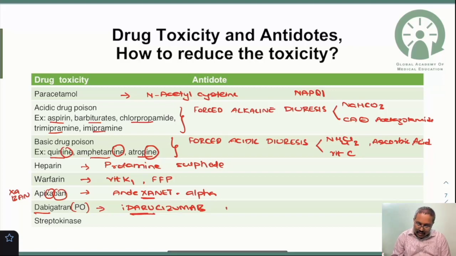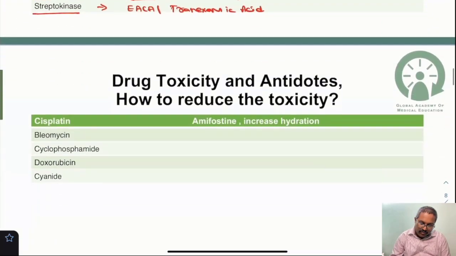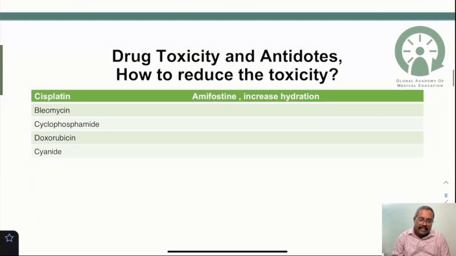So it is given through injection. What about the streptokinase? For streptokinase, the antidote will be your epsilon amino caproic acid, or you can go for tranexamic acid.